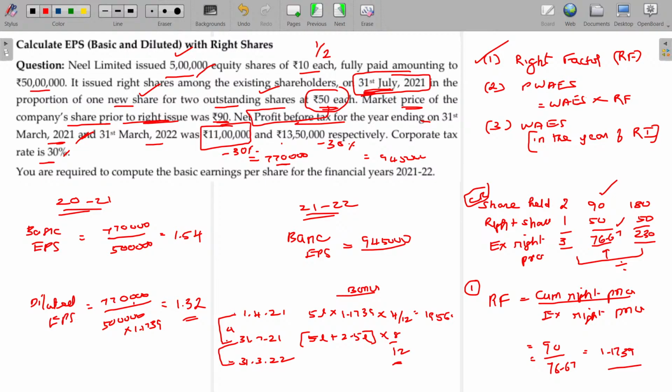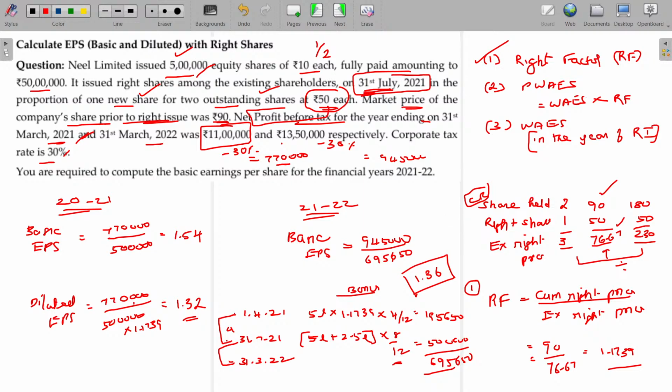1,95,650. What about this one? 5 lakhs. And total being 6,95,650. Now what about the basic EPS in this case? 1.36.